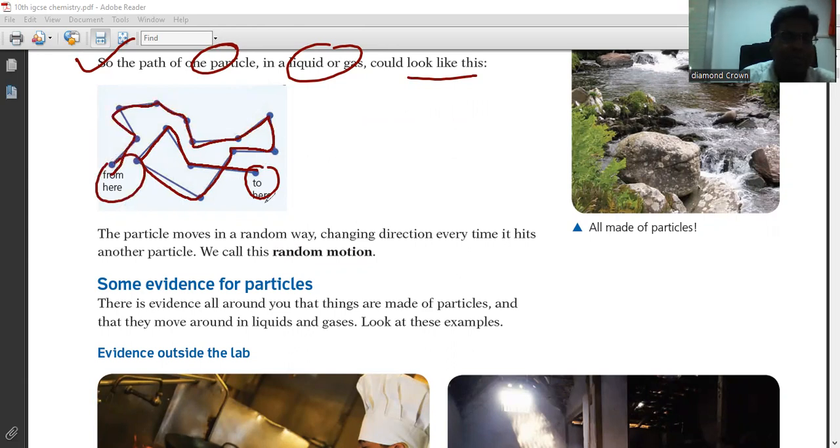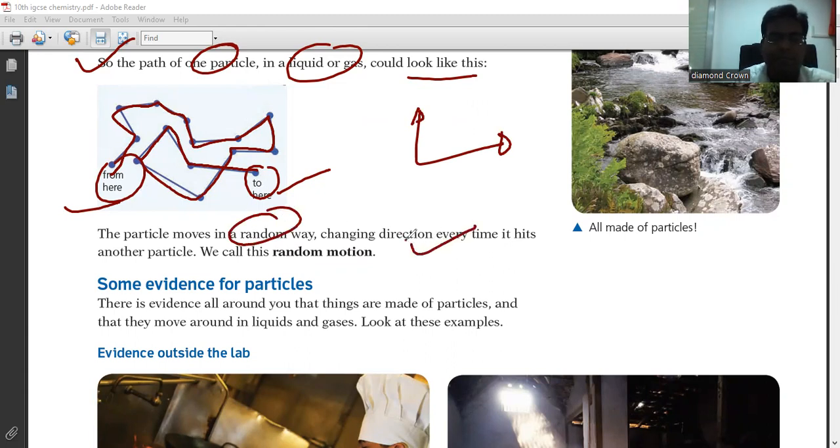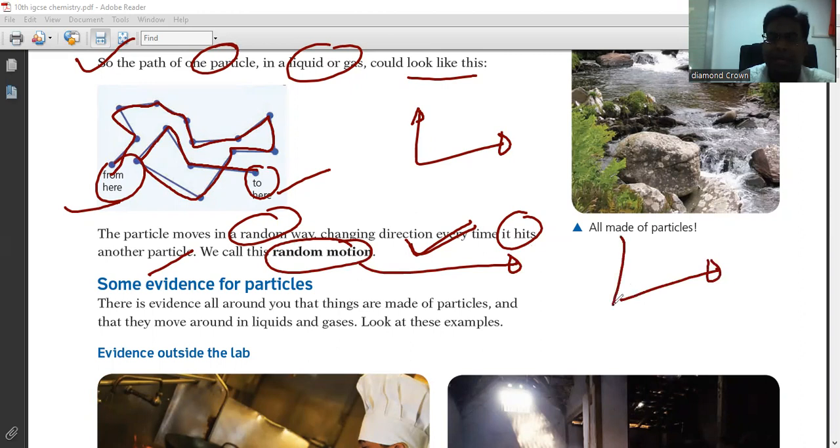So particles can move in any direction. The particles move in a random way, changing direction every time they hit another particle, right? When particles are moving in any direction like this, that is called random motion.